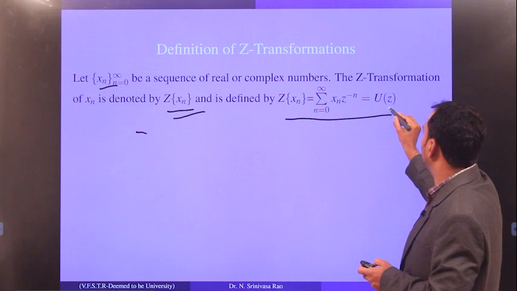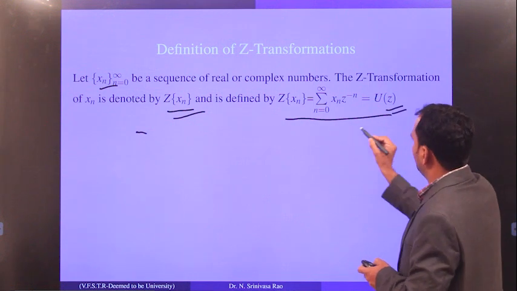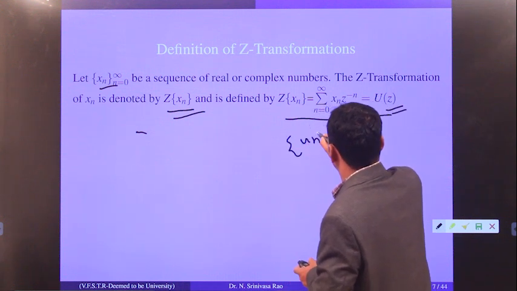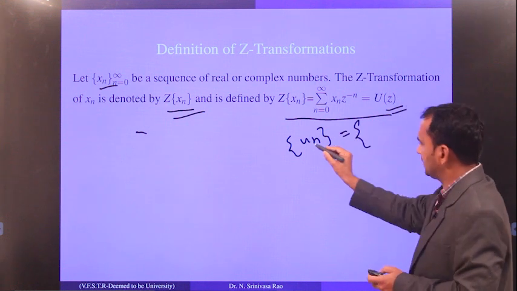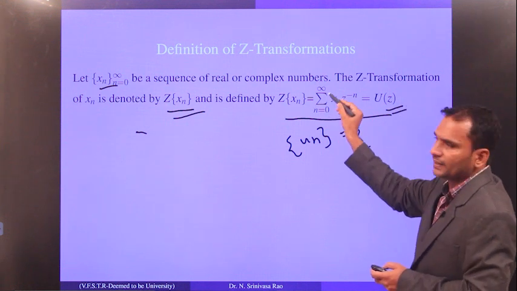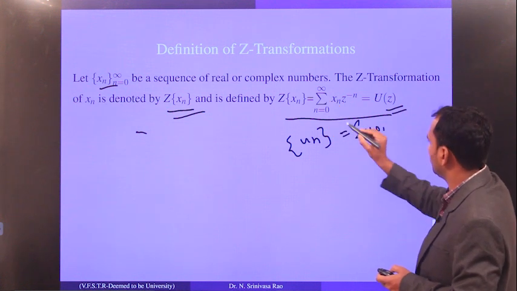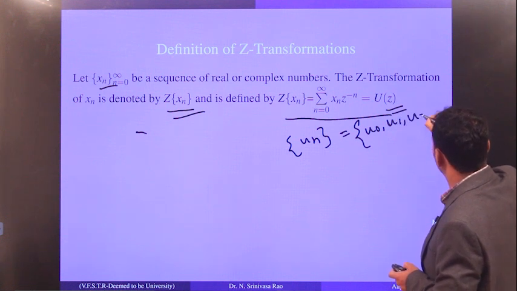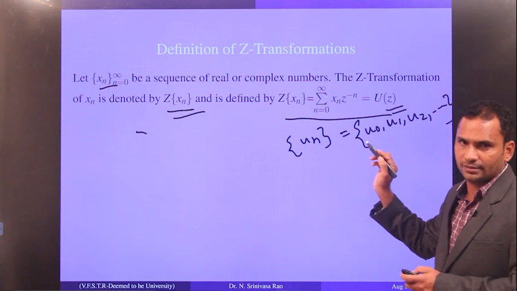I told you already, the output is in terms of Z. So for example, if you take a sequence un, what will it look like? The index n runs from 0 to infinity. If n equals 0 it is u0, if n equals 1 it is u1, if n equals 2 it is u2, and so on. So this is what the sequence looks like.